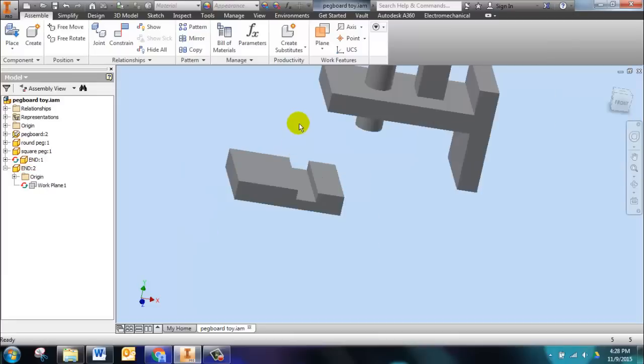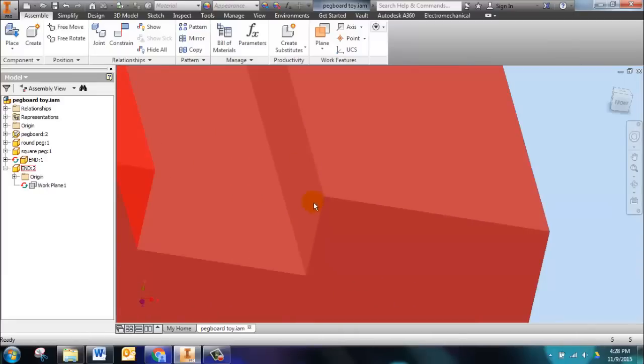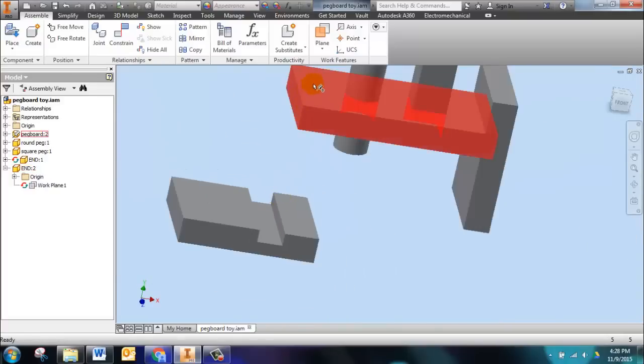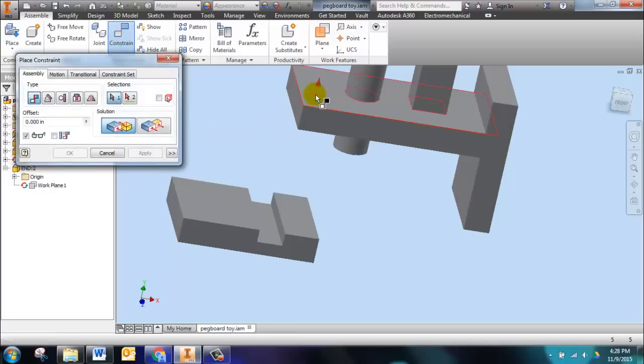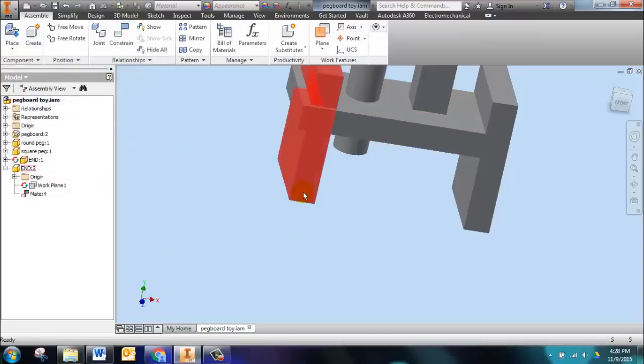Before I do that, I'm actually going to constrain this little face here, this surface right here. See it, that one? I want to constrain that to this top. That'll keep it from being upside down. Did you notice how it was upside down a second ago? So let's constrain to the top, this little surface here. Okay? Go ahead and say OK, because I'm going to pull this out.